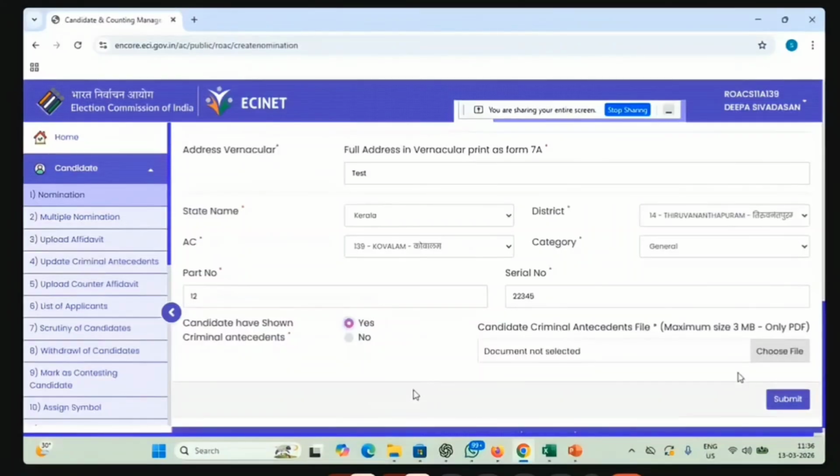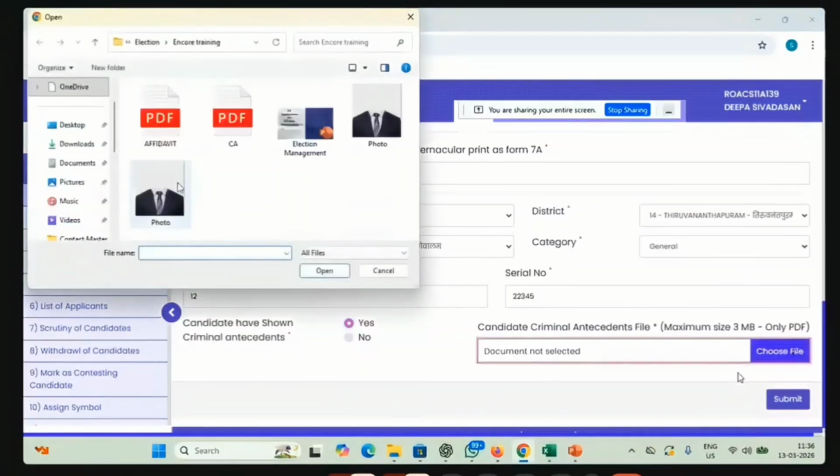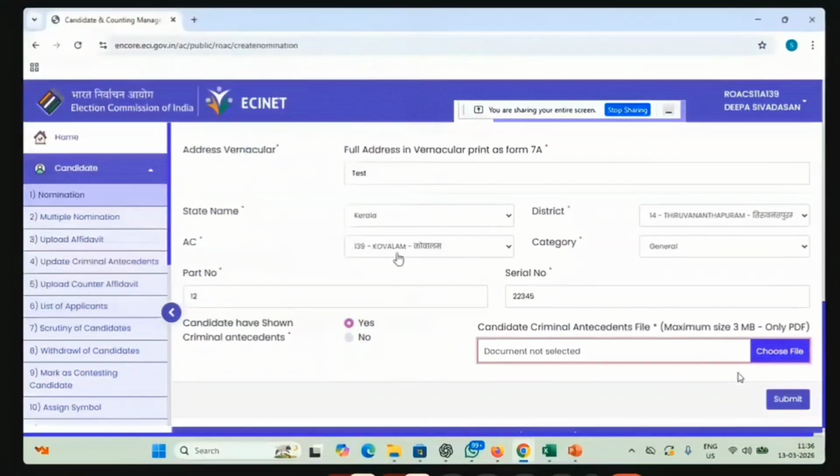Here the issue that happens is that people upload the whole affidavit. It should not be done like that. Inside the affidavit, there are some pages where the candidate shows the criminal antecedent details. You have to upload those details only. So you can scan the affidavit in two ways: one, the full affidavit, and one, the criminal antecedent pages only. Here you can choose the file and upload the criminal antecedent pages.